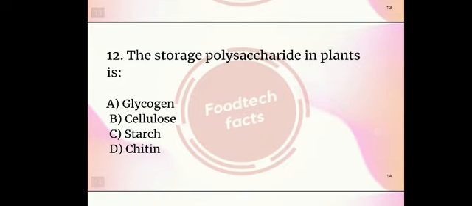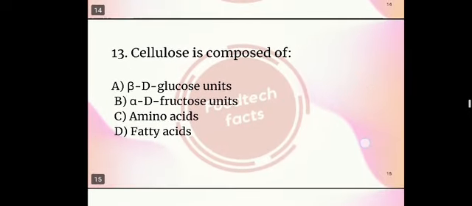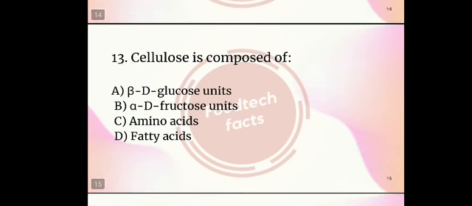12th question. The storage polysaccharide in plants is. Options glycogen, cellulose, starch and chitin. The right answer is option C, starch. Cellulose is composed of. Is the next question. Here are the options: beta D glucose units, alpha D fructose units, amino acids, fatty acids. So among this, the right answer is beta D glucose units.